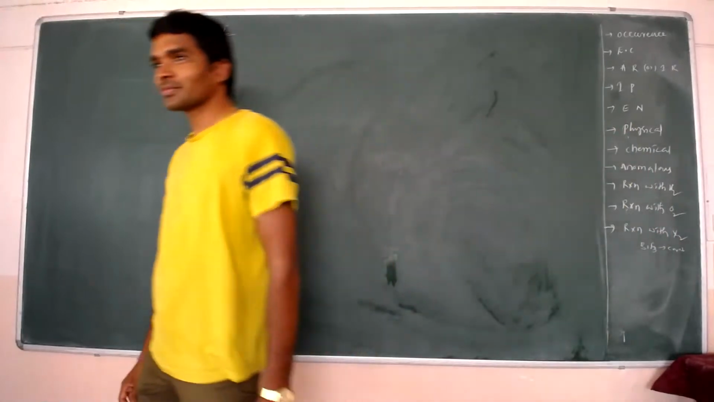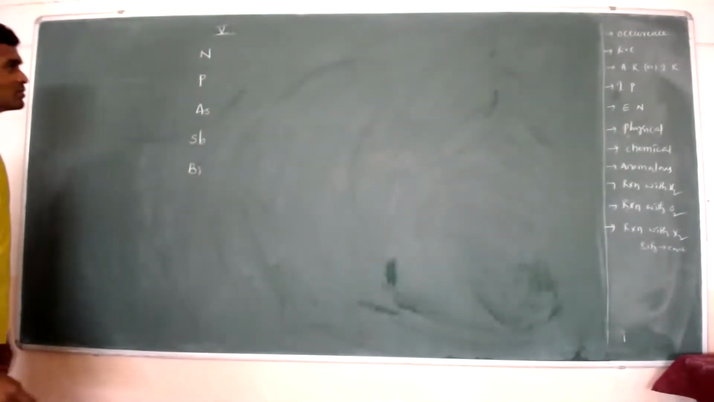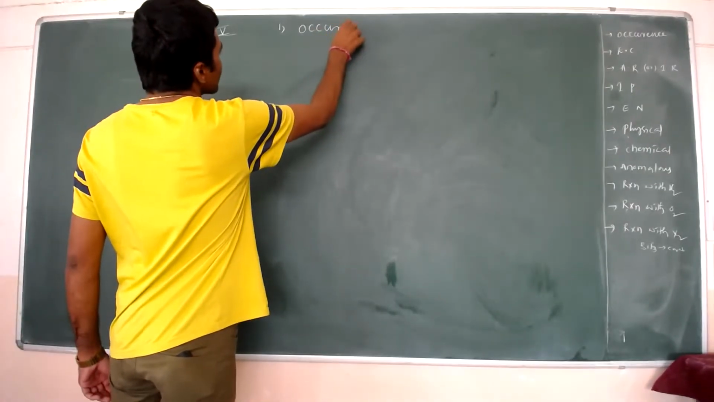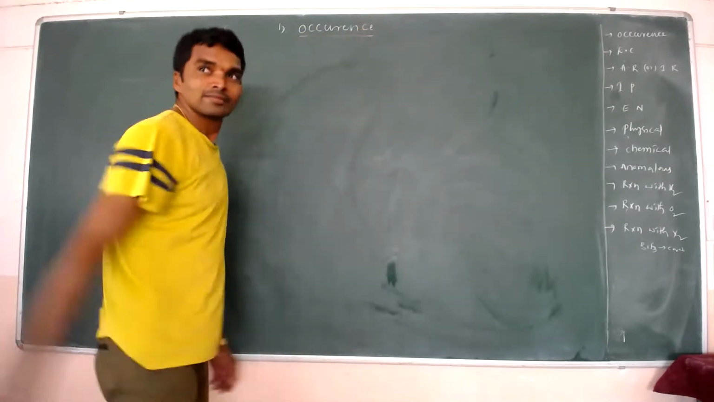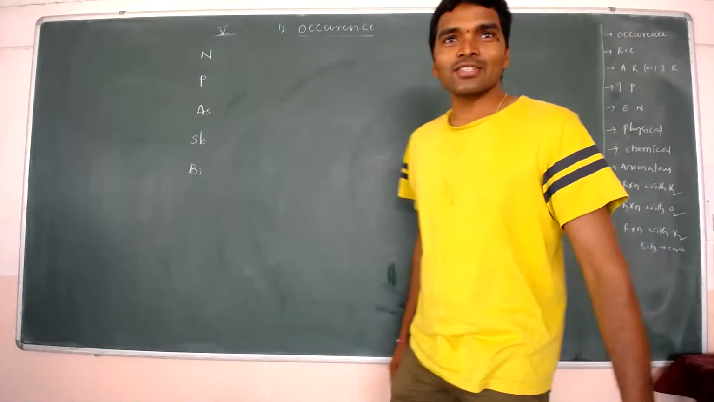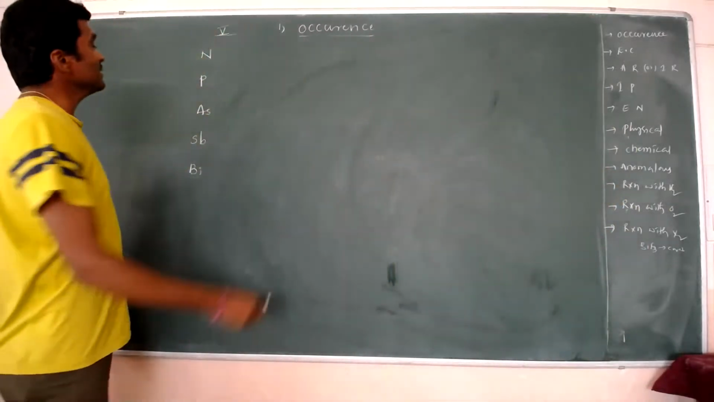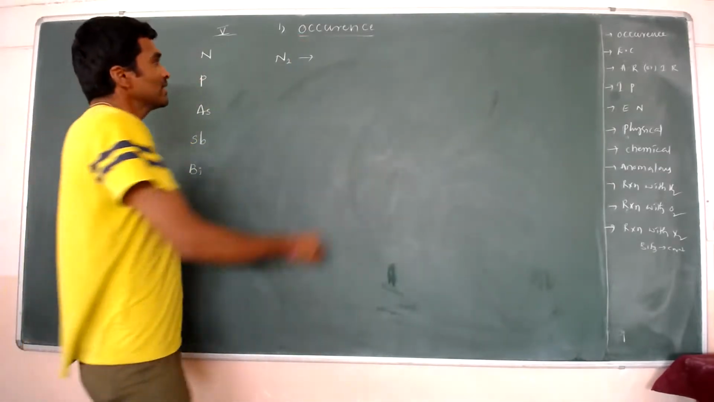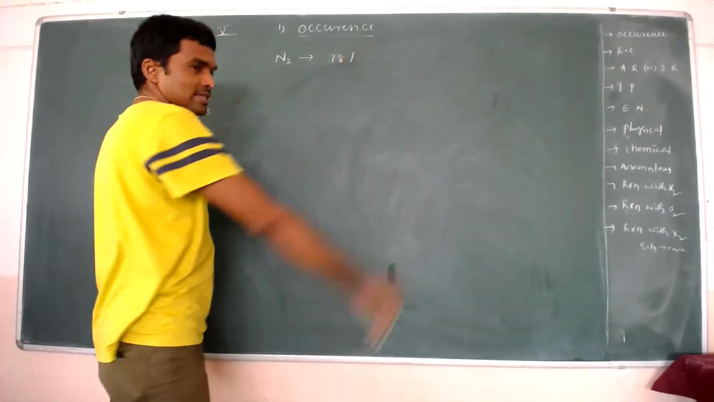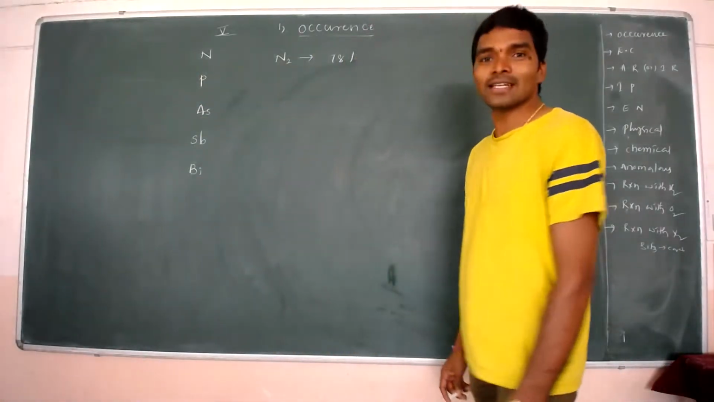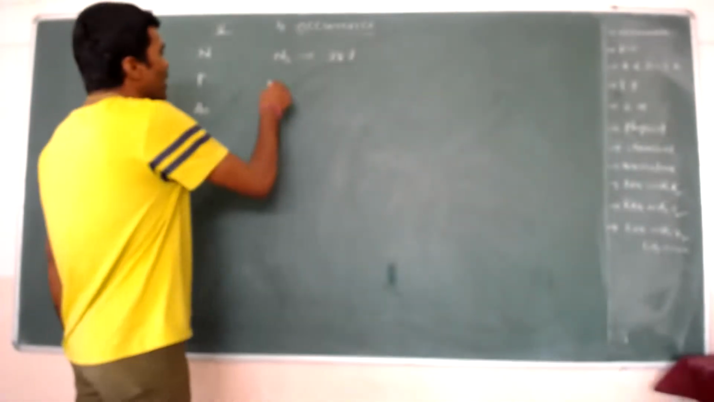First, we will discuss the occurrence of these group elements. In occurrence, nitrogen is available in the form of a diatomic molecule as a gas. 78% is present in the atmosphere. Nitrogen is available at 78% in the atmosphere.